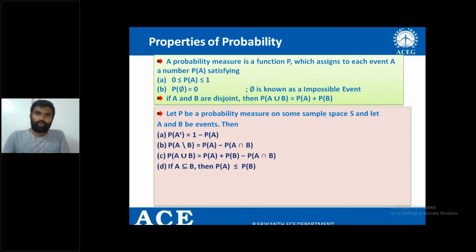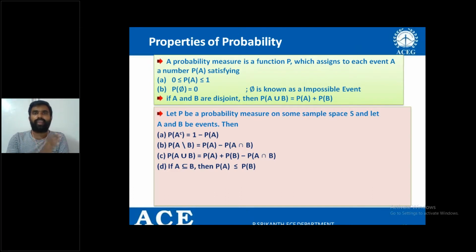In the rolling a die experiment, I am defining two events. One event, getting the number 2 on the die, is event A. Getting an even number on a die is event B. First, in a mathematical model, let me define a sample space. What is the sample space in the rolling a die experiment? 1, 2, 3, 4, 5, 6.